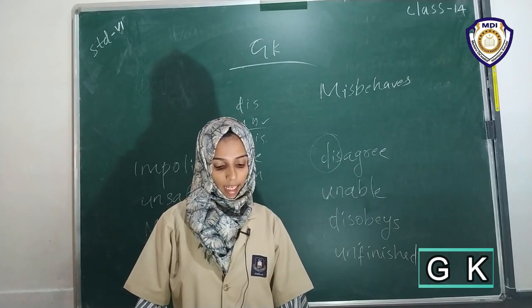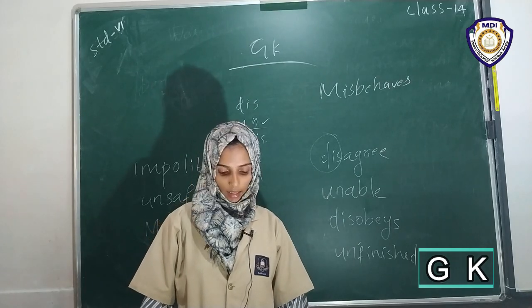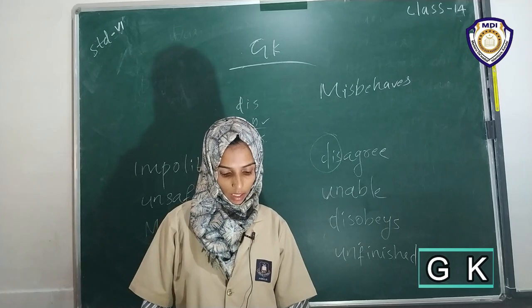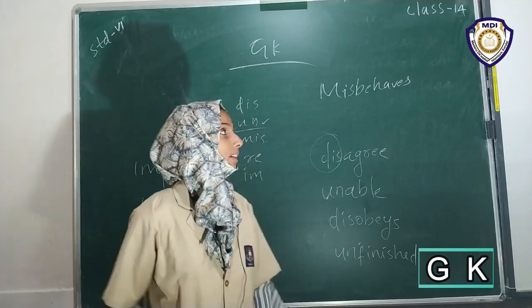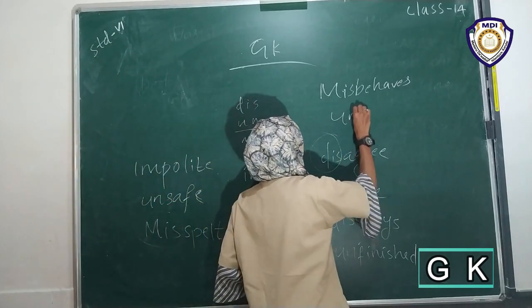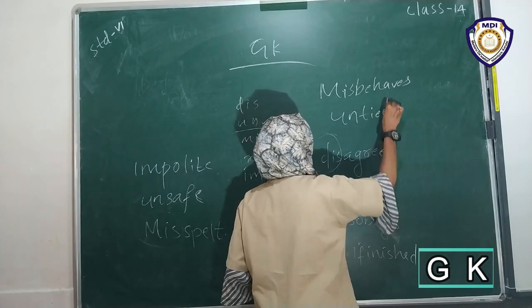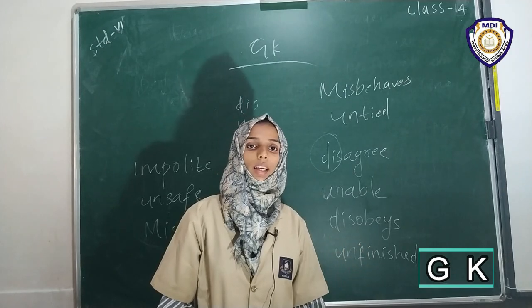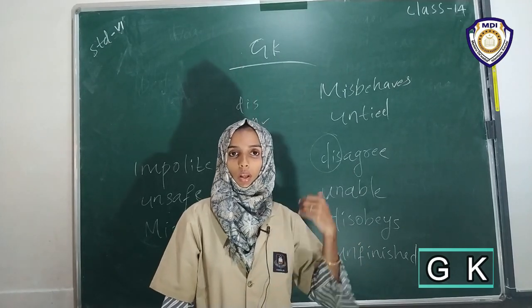Ninth one: he dash his shoes after running. Tie is given in the bracket. We can change this tie to untied. Untied is the ninth answer. He untied his shoes after running.